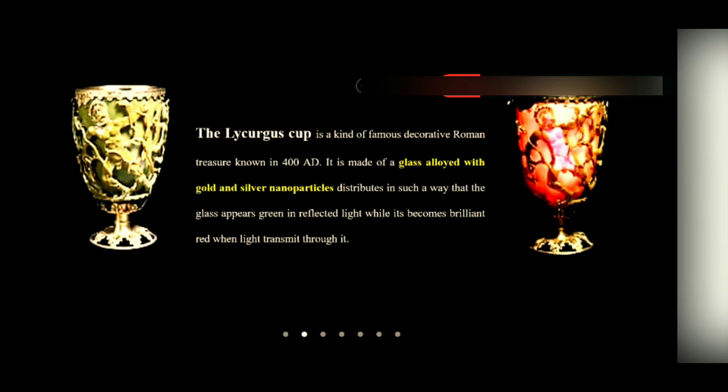So here is another example, the Lycurgus Cup. It is a famous and decorative glass that was actually developed by the Romans around the 4th century, long back. The glass was alloyed with gold and silver nanoparticles of various sizes, and the distribution was such that this glass appears green when it is viewed through reflected light, and it appears red when it is viewed through transmitted light.